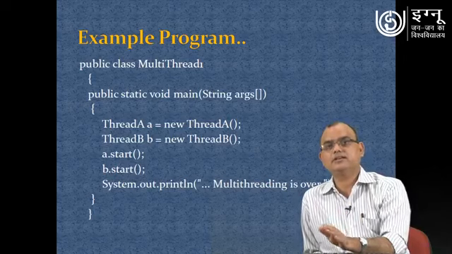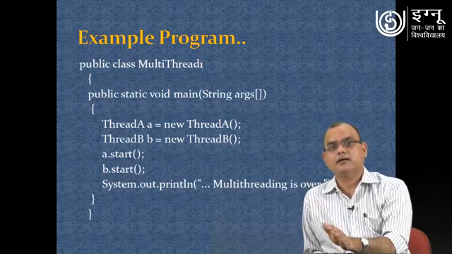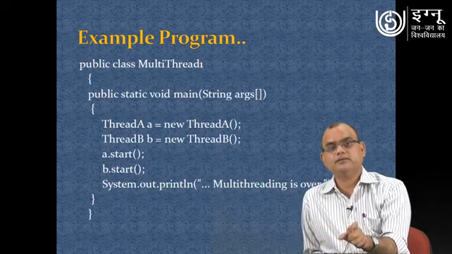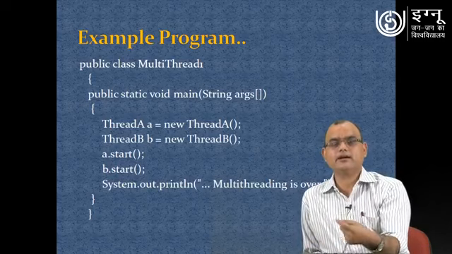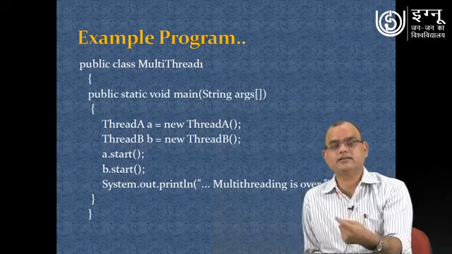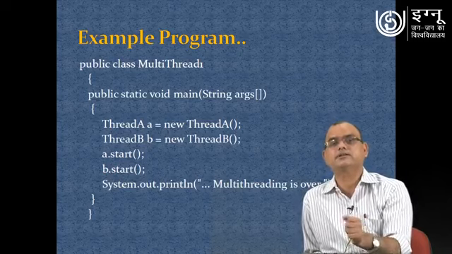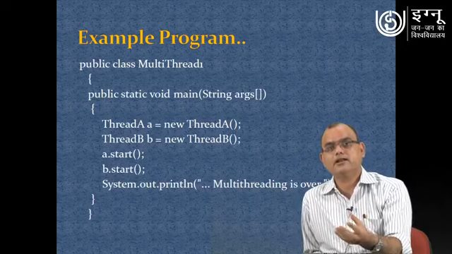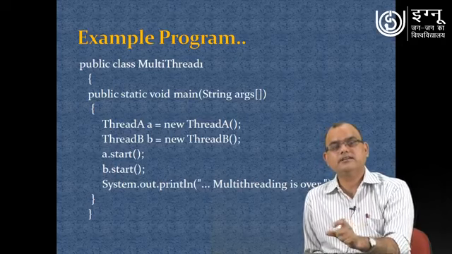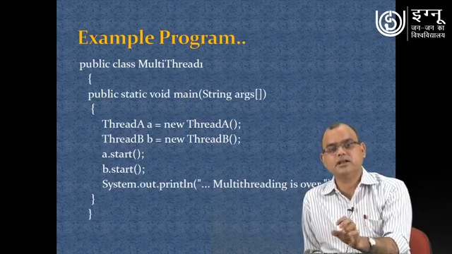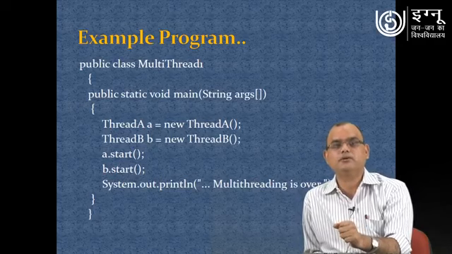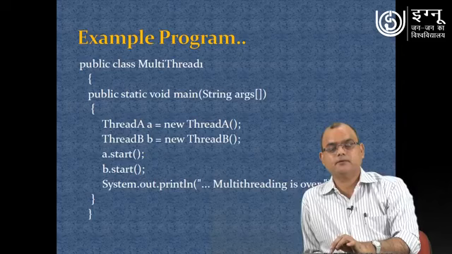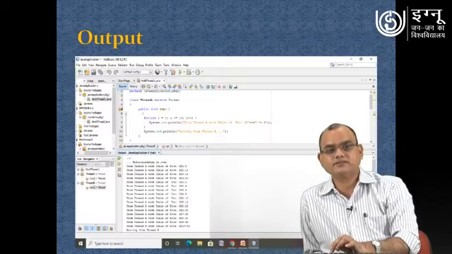And one more thing here we have to note, that once a thread is in runnable state, then it is not guaranteed that in which order you have created the thread, exactly in that order execution will happen. It's all depend on how actually the JVM is internally managing the utilization of the CPU and allocating CPU to different threads. So now let us see one instance of execution of this particular program.